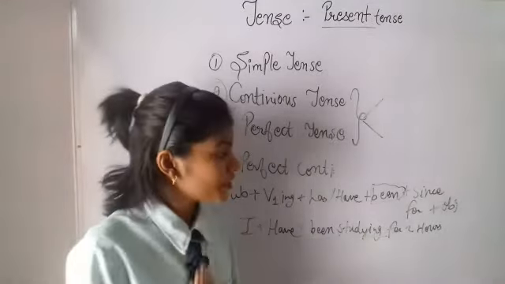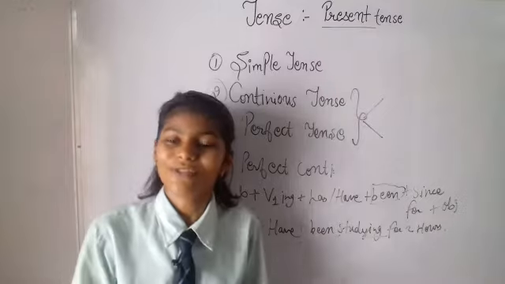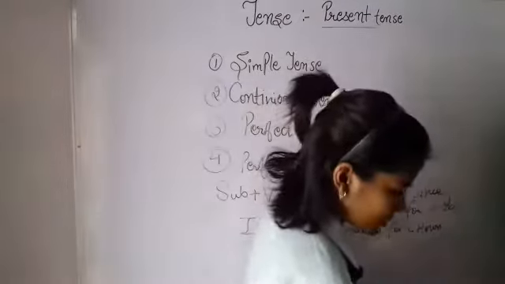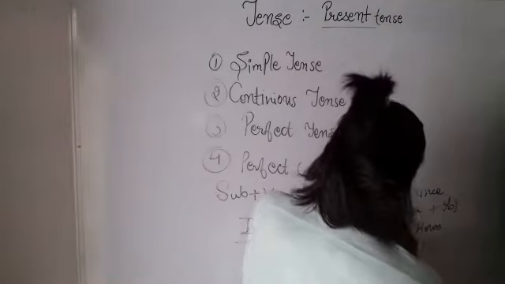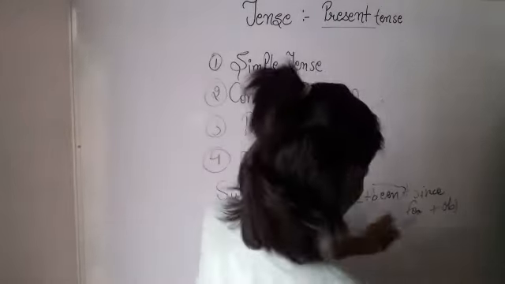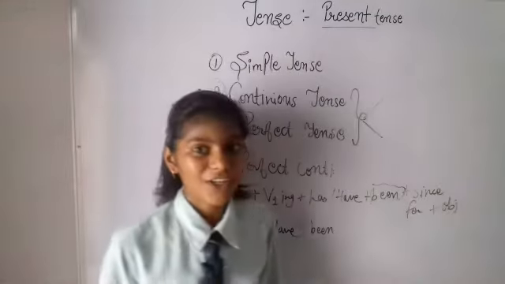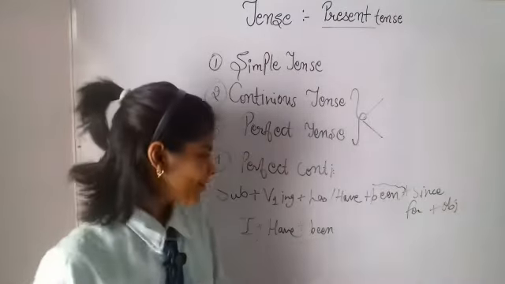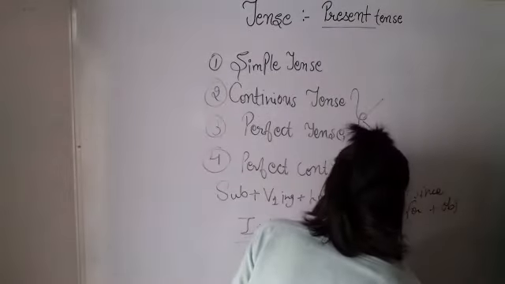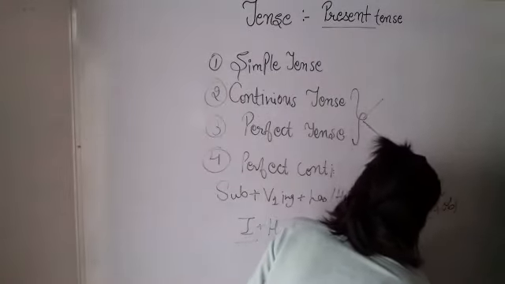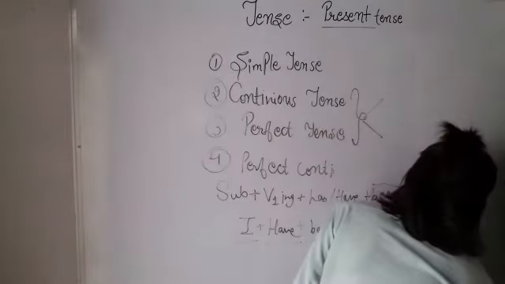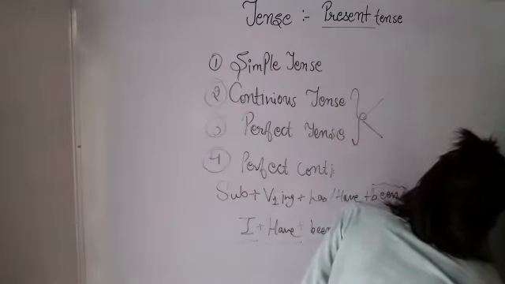For is used for a period of time, and since is used for a point in time. Let me change the verb, because that will not be easy to show. So: I have been working since 3 days ago.